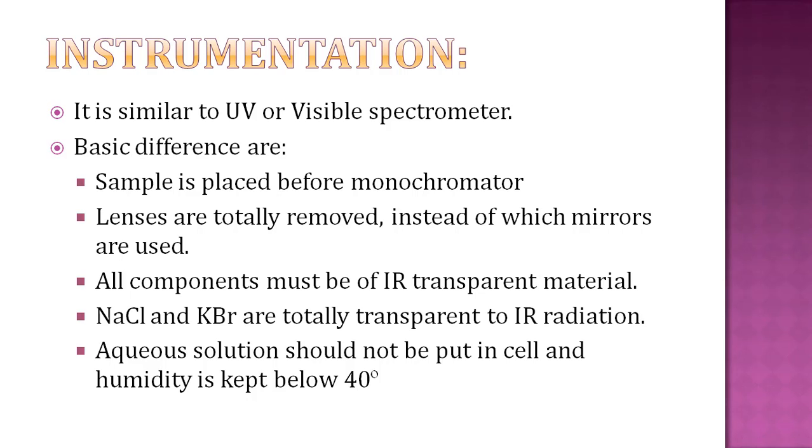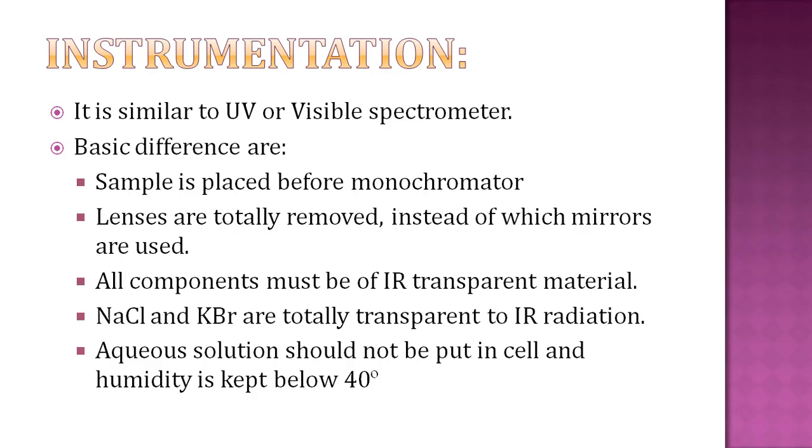Next point is instrumentation of IR spectroscopy. Basic components of instrumentation of IR spectroscopy are similar to UV or visible spectroscopy, which are first radiation source, then monochromator, then sample holder and then detector. These are the 4 basic components. But the basic difference between IR and UV visible spectroscopy is that in IR spectroscopy, the sample is placed before the monochromator.